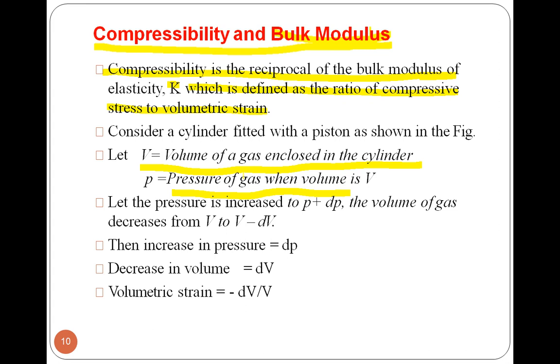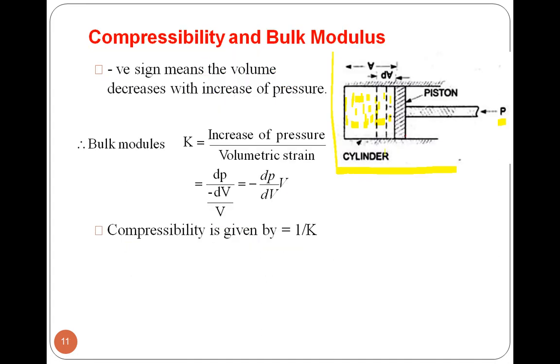So we will decrease the volume by increasing the pressure. We will increase the pressure to P plus dP, means we increase the pressure by dP. So the volume of gas will decrease from V to V minus dV. We consider dP a small change of pressure and dV a small change of volume.